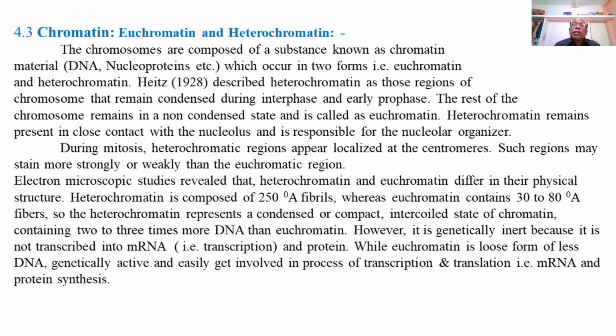This means heterochromatin occurs in a compact or thick form, as several chromatin fibers may occur together to form a thick fiber of 250 angstrom units, whereas euchromatin contains thin 30 to 80 angstrom fibers, which easily get involved in the process of transcription and translation, that is, gene expression takes place in the region of euchromatin.